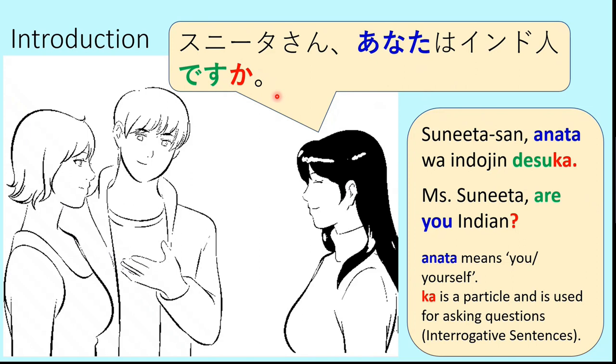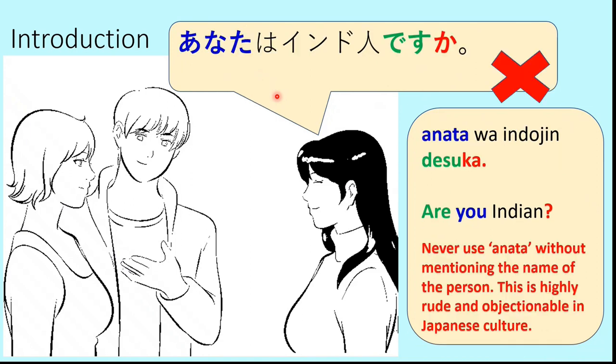Sunita-san, anata wa Indojin desu ka? So next, this is another way by which, grammatically, this is correct. Anata wa Indojin desu ka? So in this option, Hanako-san doesn't address Sunita-san in this sentence. Instead of taking her name, she simply says Anata wa Indojin desu ka?